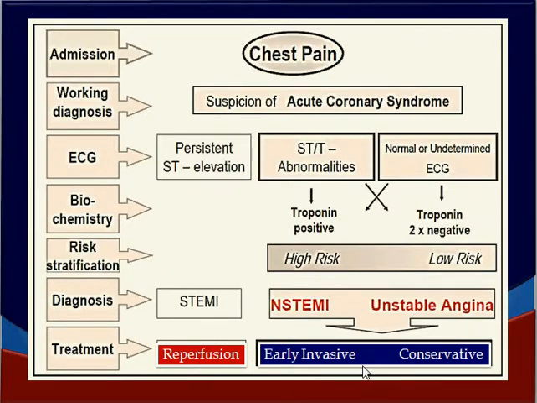Sometimes depending on their presentation, they can be taken early invasive for PCI, whereas in the conservative approach we don't go for any PCI and conservatively treat them with medicines. And remember that there is no question of thrombolysis in case of NSTEMI and unstable angina.